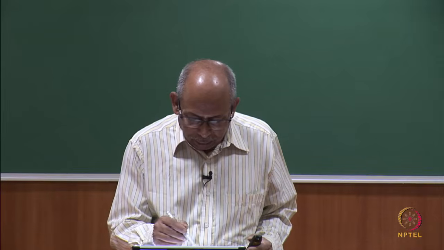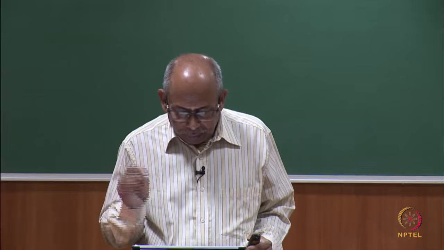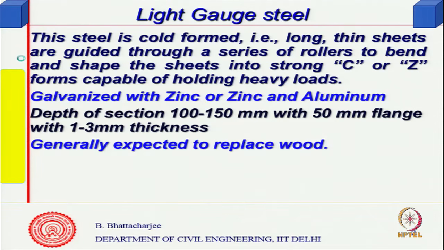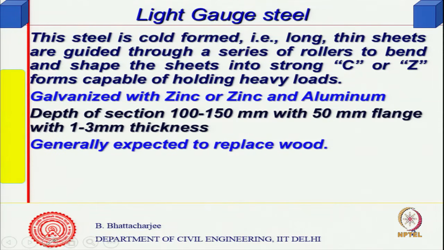For example, as I was telling you, light gauge steels. So, this is cold formed, that is what I was mentioning in the last class actually. Long thin sheets are guided through a series of rollers to bend and shape the steel into strong C or Z sections.